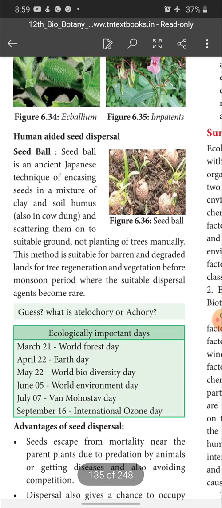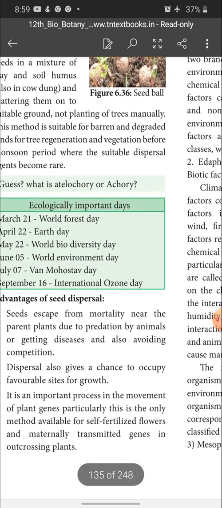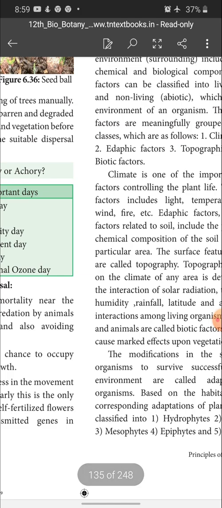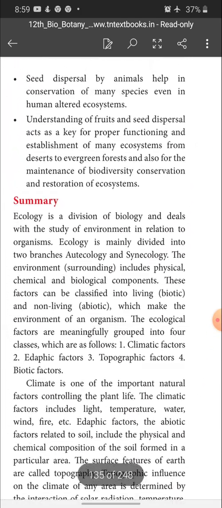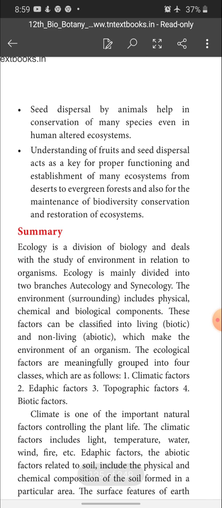Human aided seed dispersal, advantages of seed dispersal, you go through by yourself, children, because this you already learnt in your 10th standard. It is basic only. So you go through it and complete it, and in this lesson you will have so many kinds of questions. Okay, so you go through it and keep it in your mind.